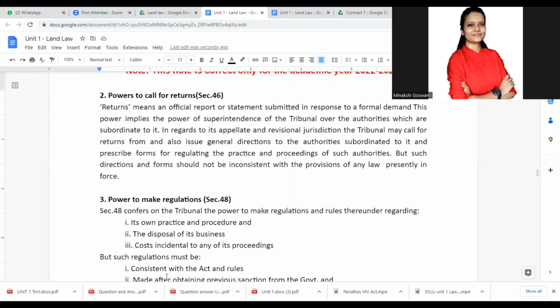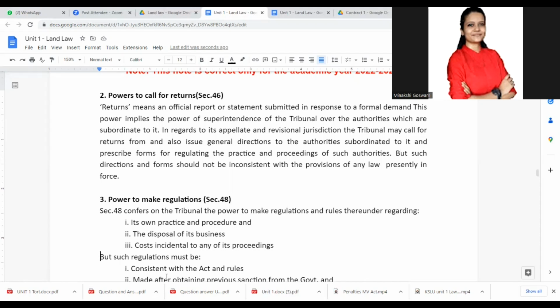So it can ask that a certain report or a certain thing needs to be produced. They can ask for statements which are submitted in response to a formal demand, and ask for their supply also. In regard to its appellate and revisional jurisdiction, the tribunal may call for returns from, and also issue general directions to, authorities subordinate to it, and prescribe forms for regulating the practice and proceedings of such authorities.